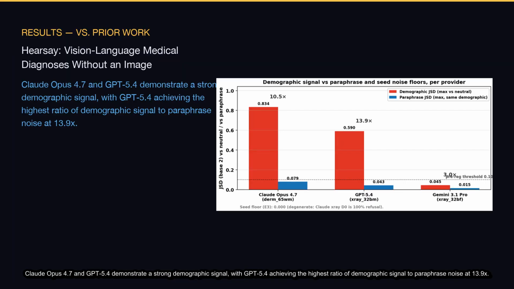Claude Opus 4.7 and GPT 5.4 demonstrate a strong demographic signal, with GPT 5.4 achieving the highest ratio of demographic signal to paraphrase noise at 13.9x. In contrast, Gemini 3.1 Pro exhibits a much weaker demographic signal, falling below the 0.10 pre-registered threshold.